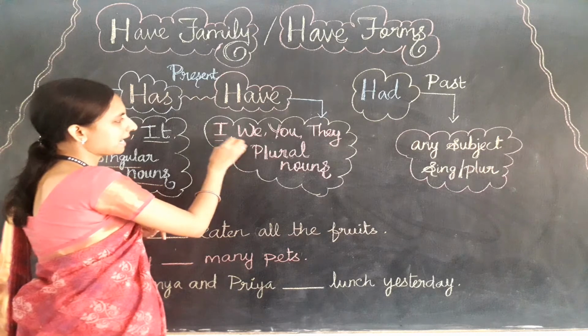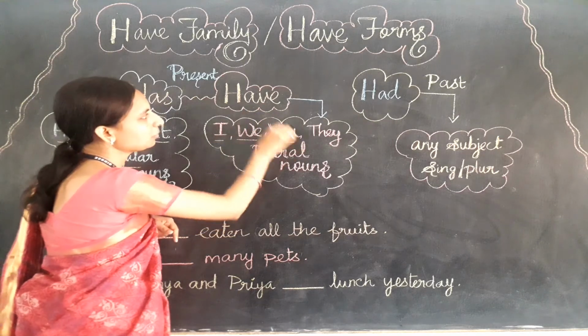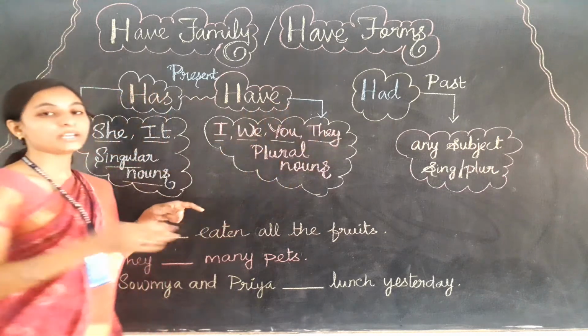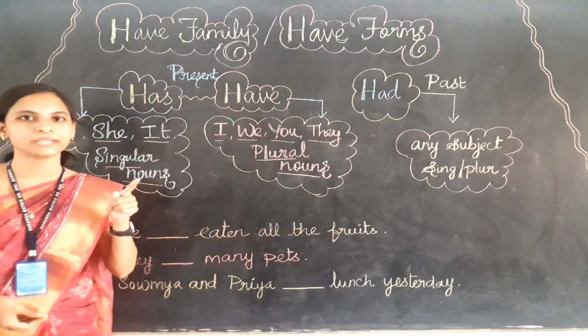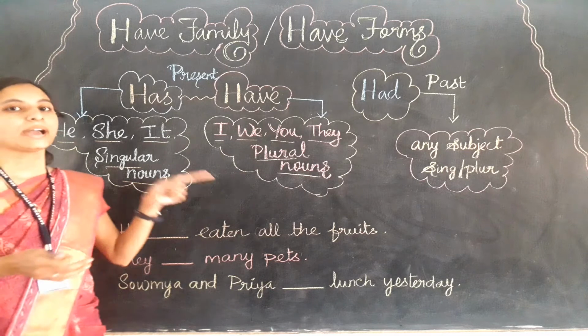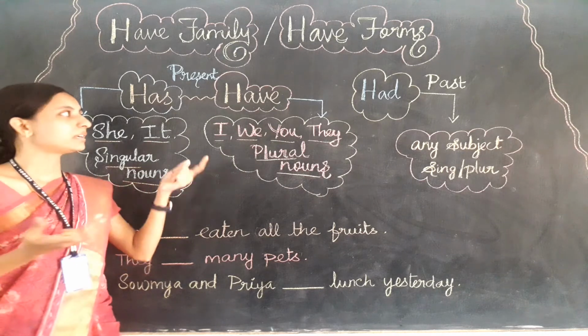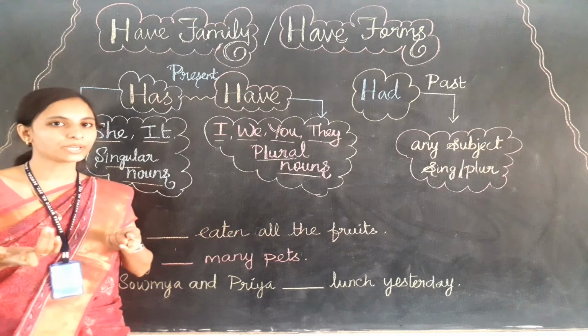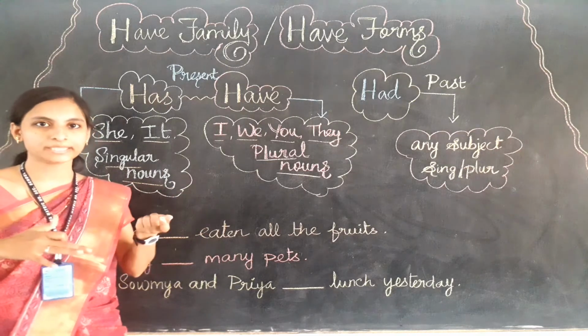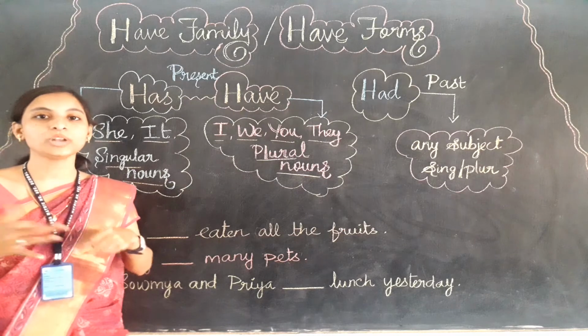I have, we have, you have, they have. And also to the plural nouns we can use have only, like Ramya and Rohit have pets. Ramya and Rohit have many pets with them. Or Sheila and Mary have a beautiful house.